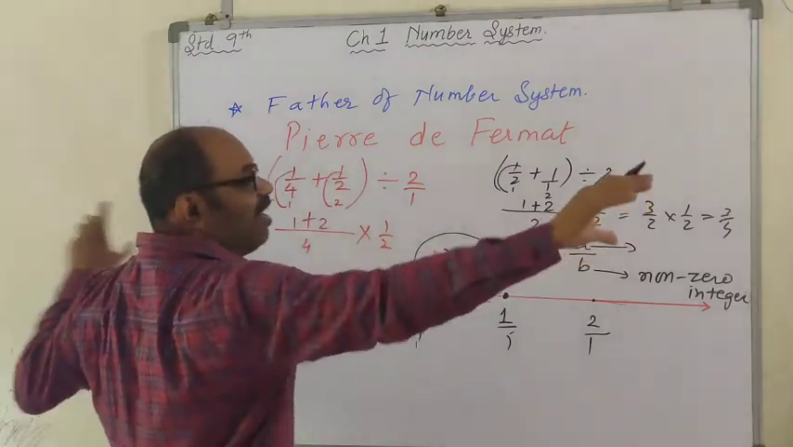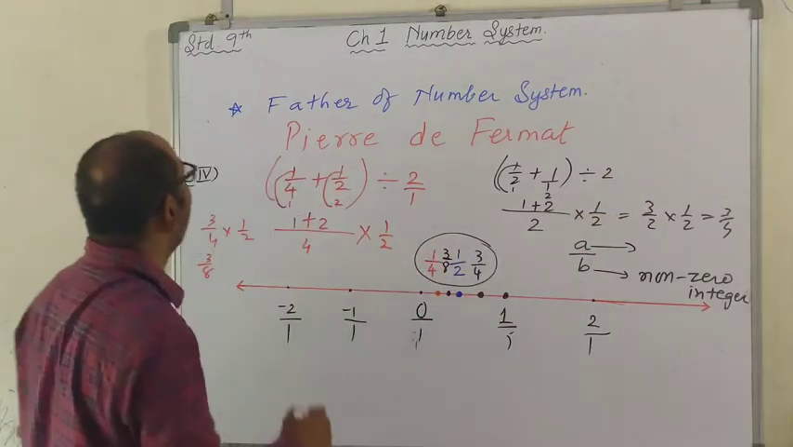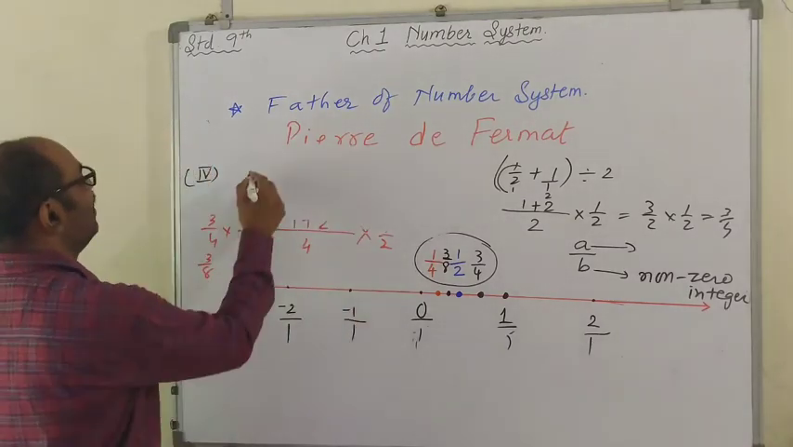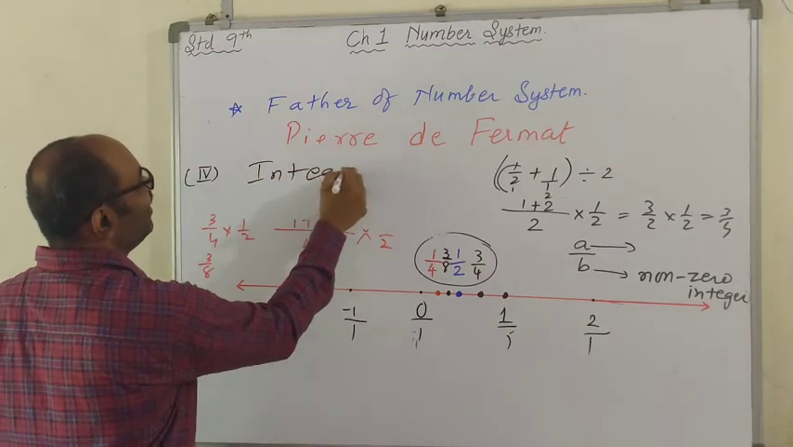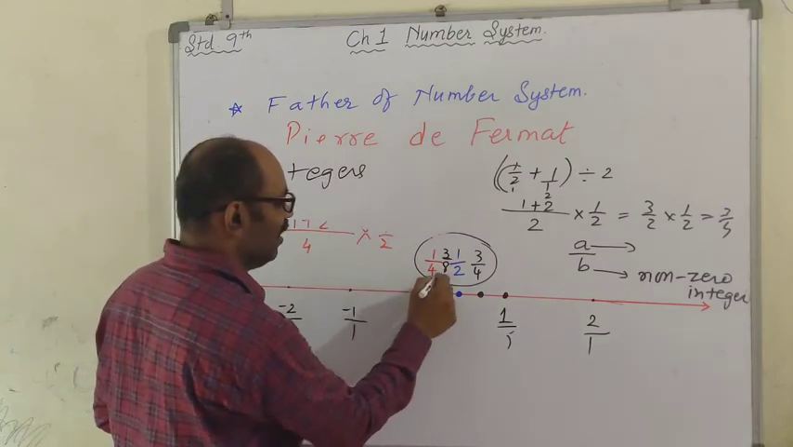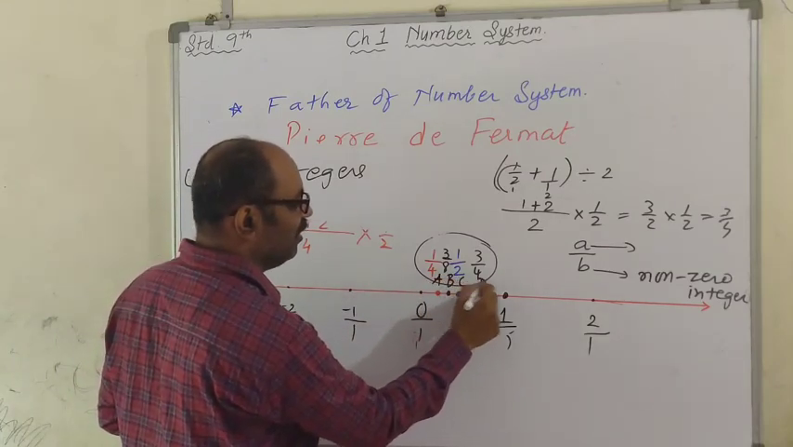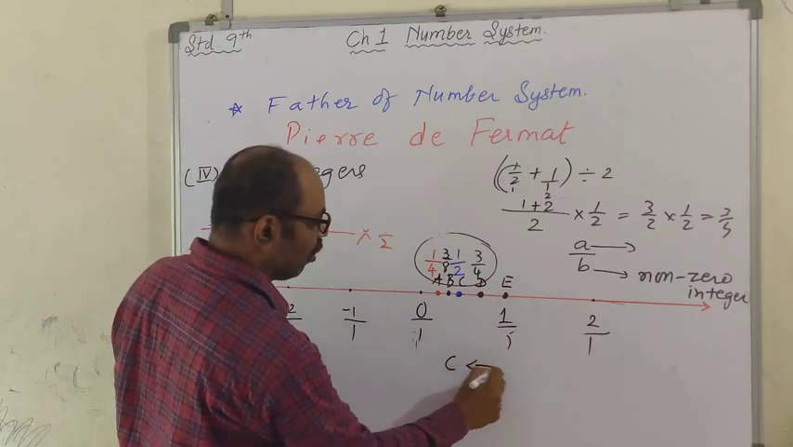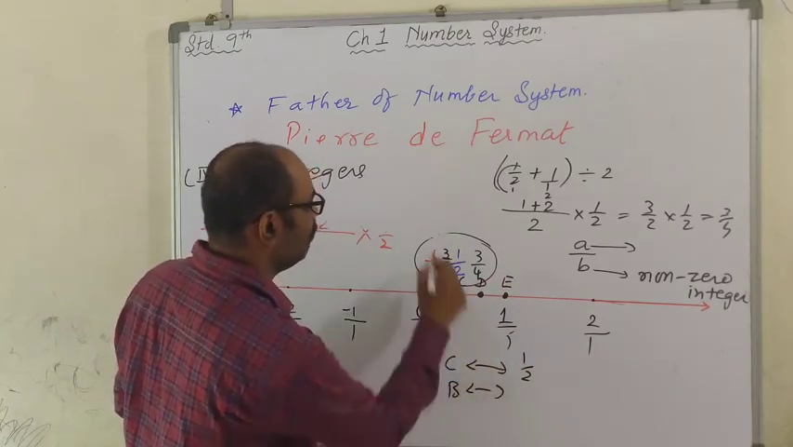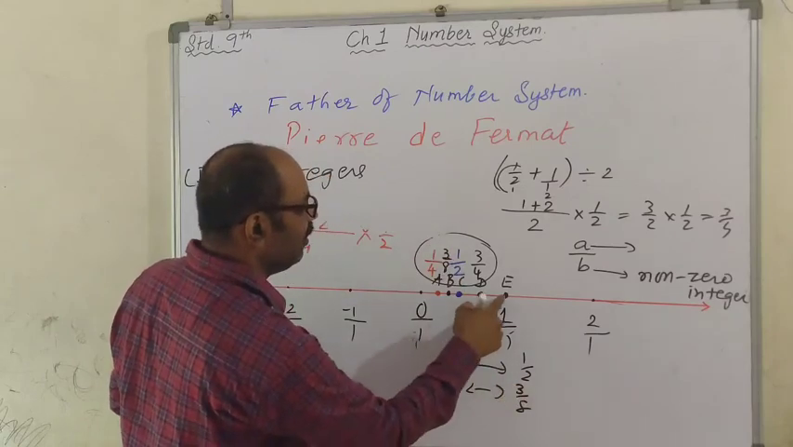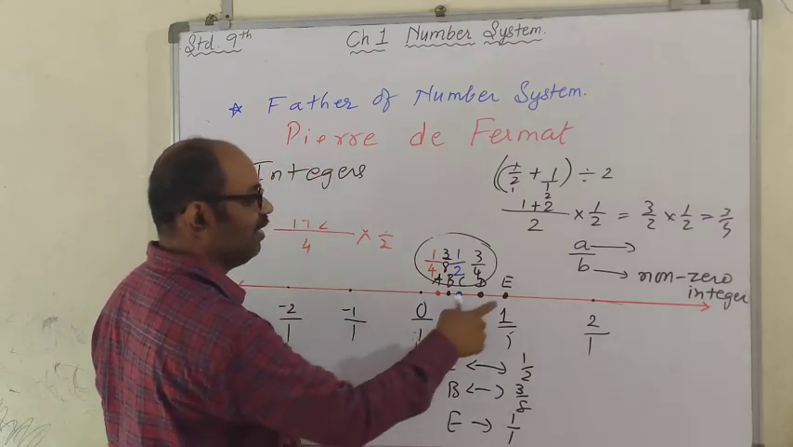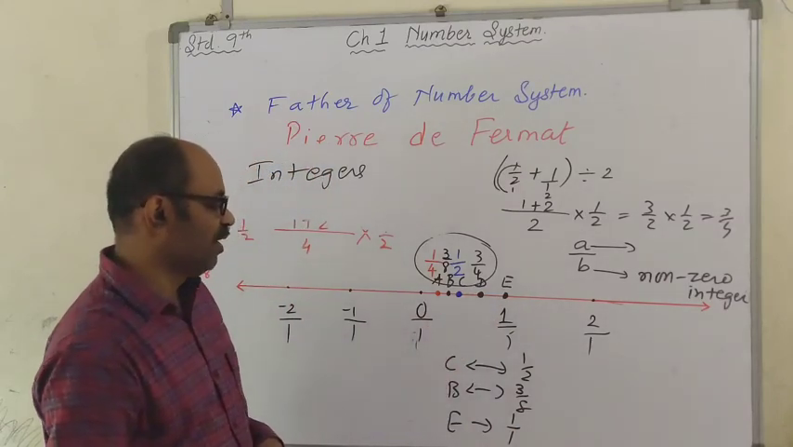So all these numbers that you see on the number line, they are called integers. They are called integers. Is it clear to you? Say suppose this is A, this is B, this is C, D, E. So you can say C corresponds to half, B corresponds to 3 upon 8, E corresponds to 1 upon 1. E corresponds to 1 upon 1.